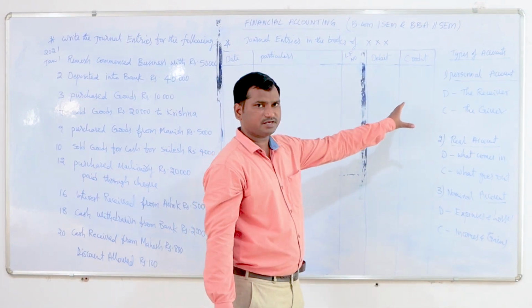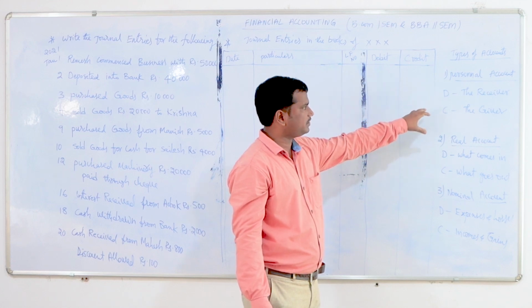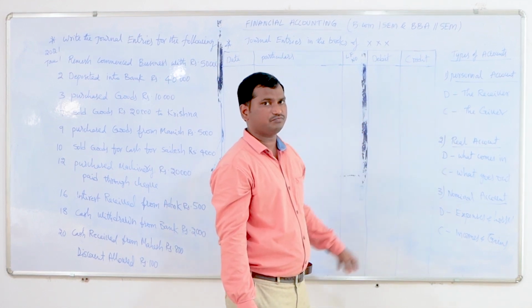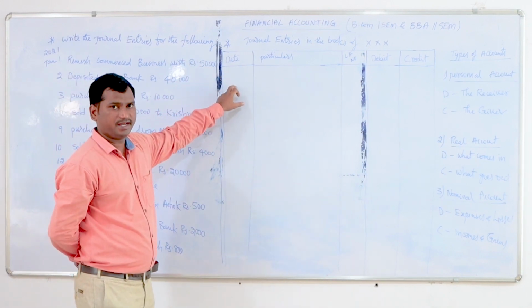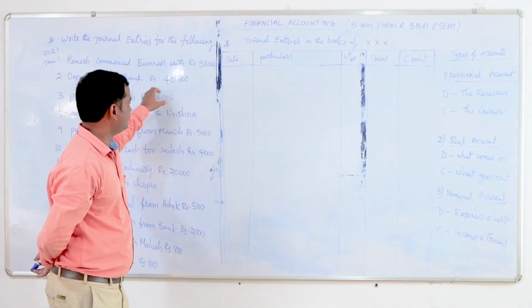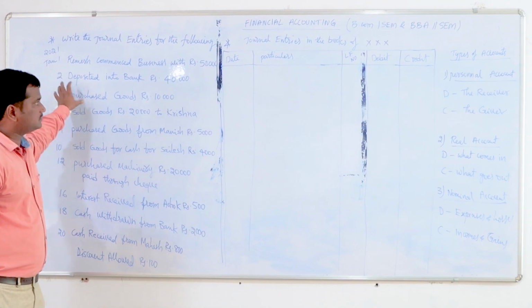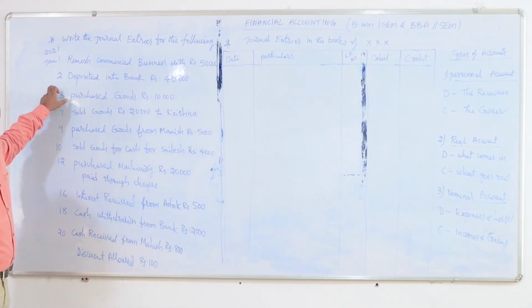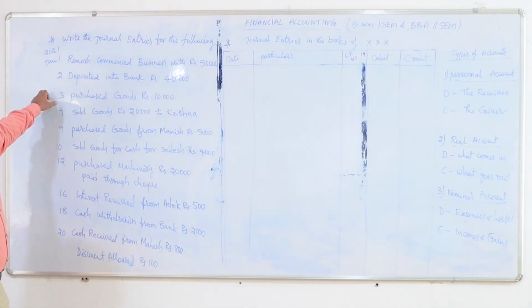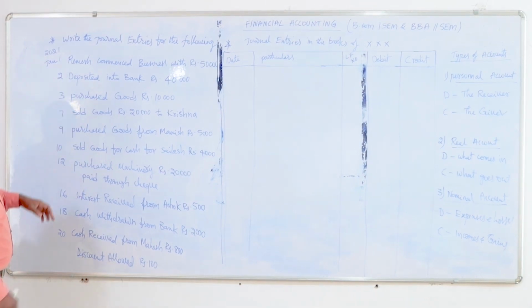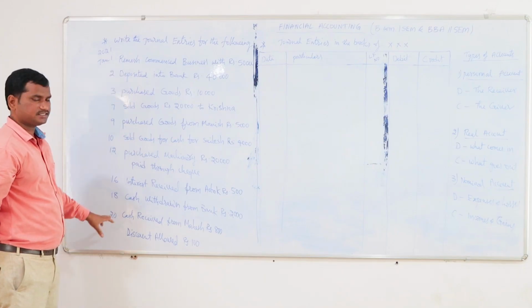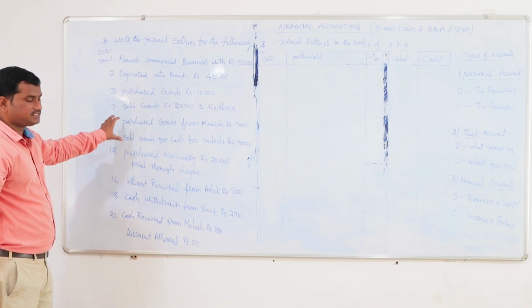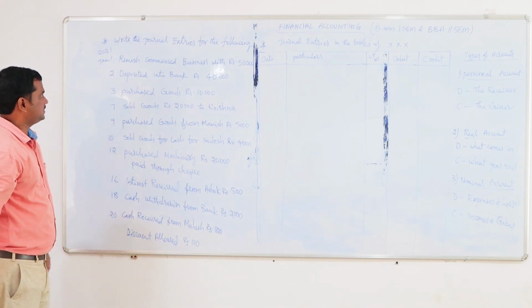So there are three types of accounts, and every account will follow some rules. Those rules we should follow while we are writing the journal entries. Various transactions are given, and for these transactions, today we write the journal entries. Here, in the year 2001, there are some transactions that have taken place.